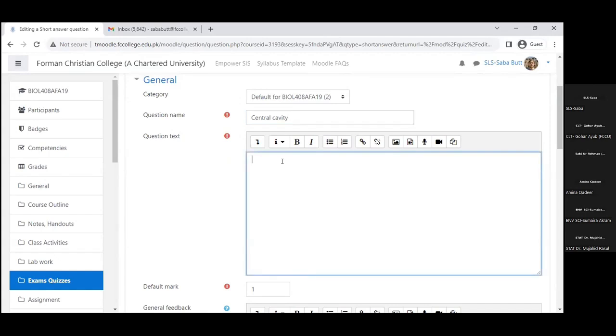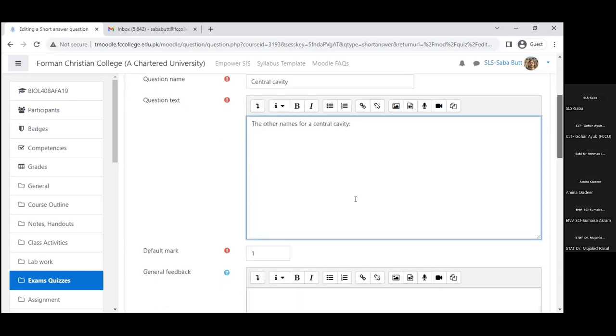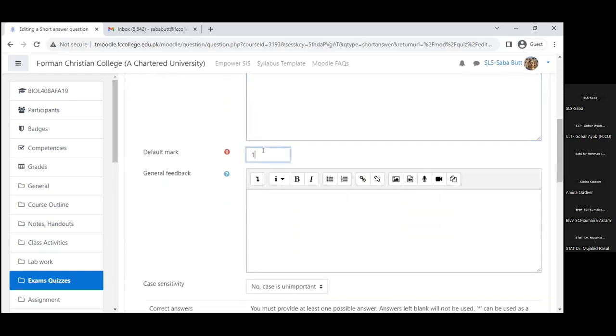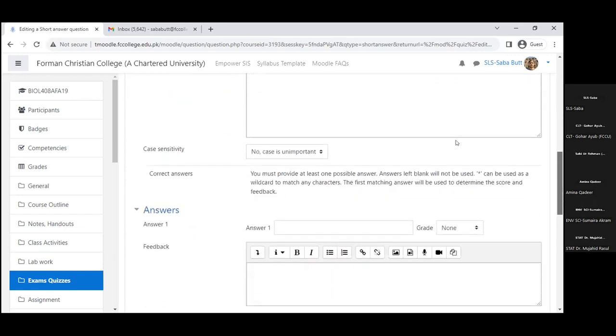So we can say that the other names for a central cavity. Now we can give them options. Okay, so default marks will be 1, 2. It's your choice. Select.